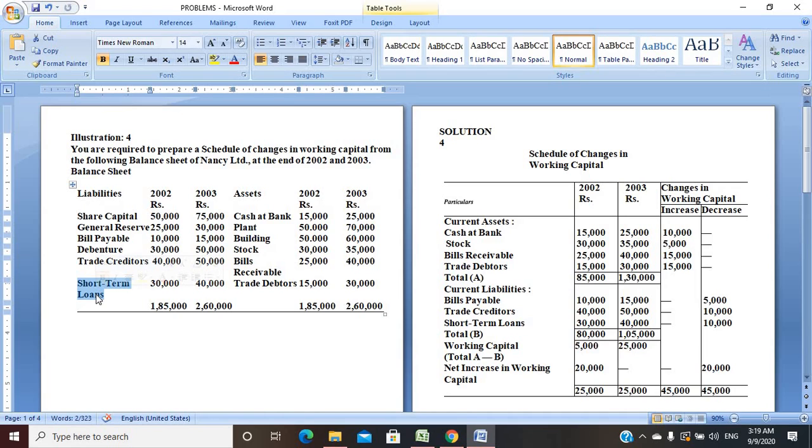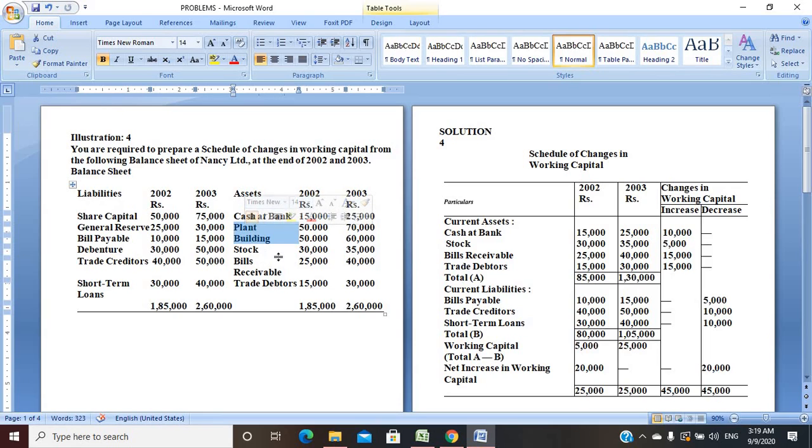So you have to identify which liabilities are current, because debentures can sometimes be called a long-term liability, or it is not fixed. We should identify only the current liabilities. Same here, plant and building are never called current assets; they are always called fixed assets, right?